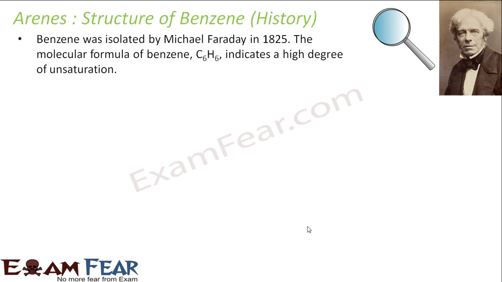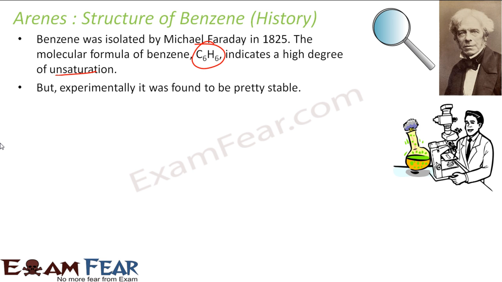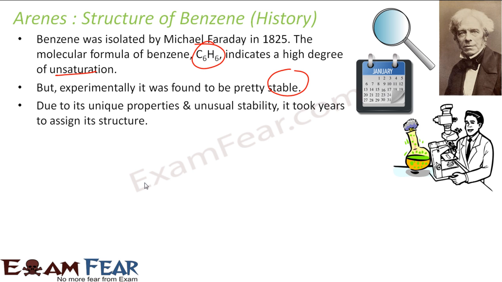It's pretty interesting actually. In 1825, Michael Faraday first found benzene, and he found the molecular formula of benzene was C6H6. This shows it has a high degree of unsaturation. So because it was unsaturated, it was expected to be very, very unstable. But experimentally, when the chemists did the experiment, they found this to be very stable. They were surprised why this is stable, because C6H6 means it has to be unstable, right? Because it has a good amount of unsaturation, and we have discussed till now that the more unsaturation, the more unstable is the compound.